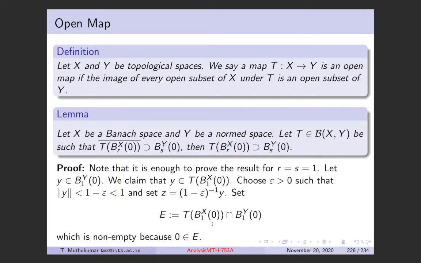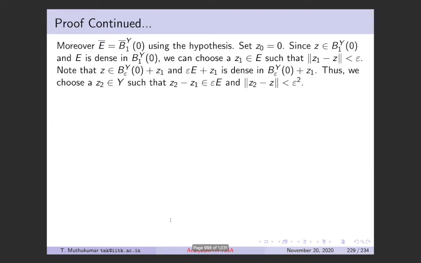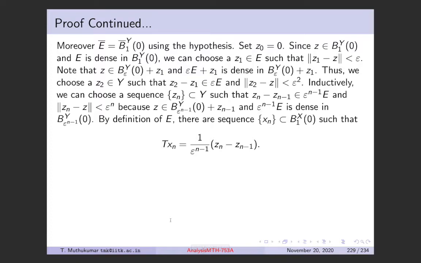Here, from here we are saying, every time we have chosen things from epsilon E, right? Z is in this set, and we have chosen Zn minus Z in epsilon to the power n. So using this fact that this is dense in this, and by the definition of E, we actually have a sequence Xn in the unit ball such that T of Xn is this Zn minus Zn minus 1.